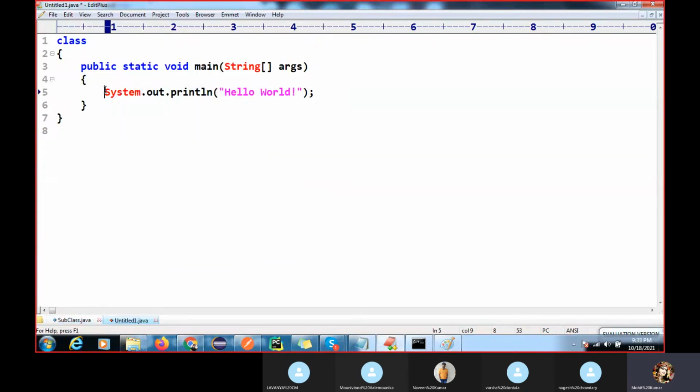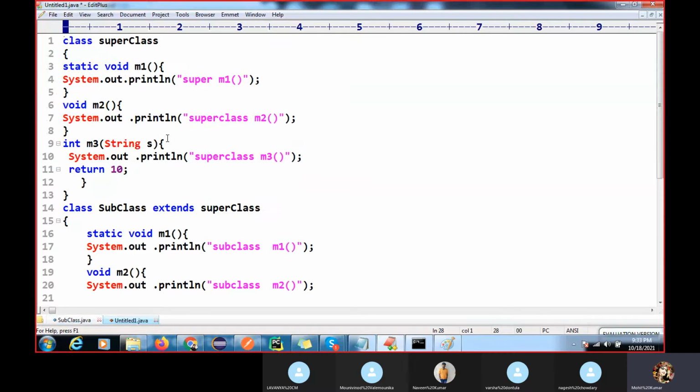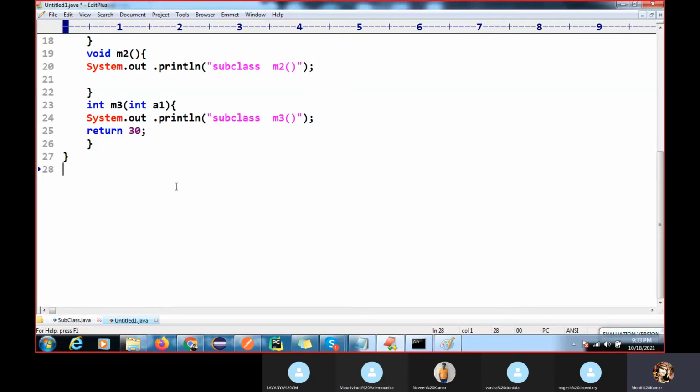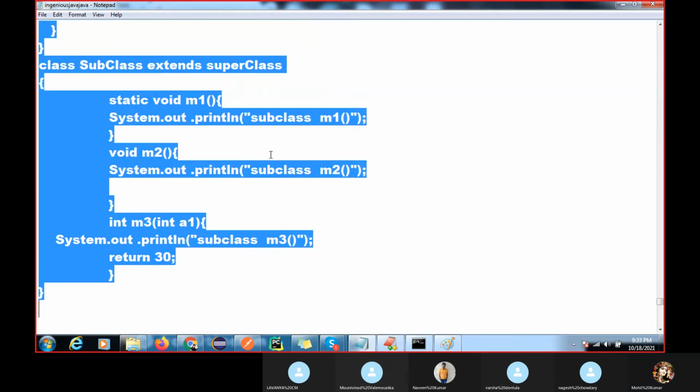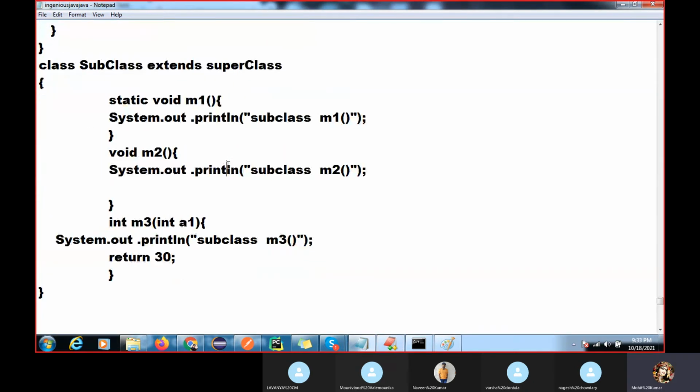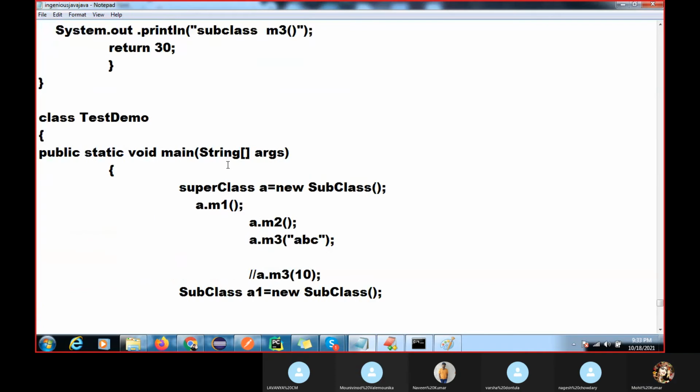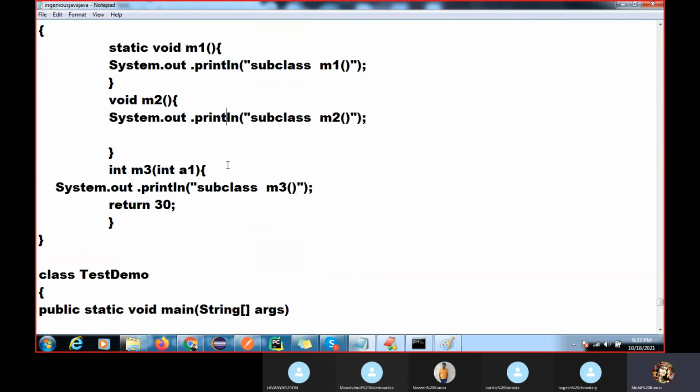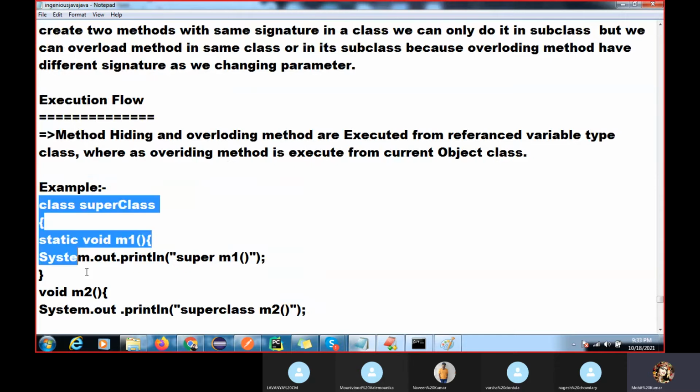Do not find it for overriding. Sorry, method overloading, I will tell you about that. Oh, I did not copy it properly. I did not copy the complete code.